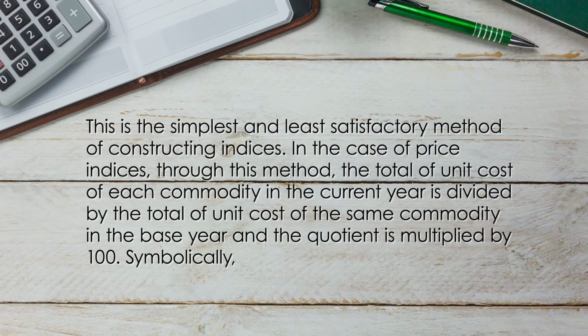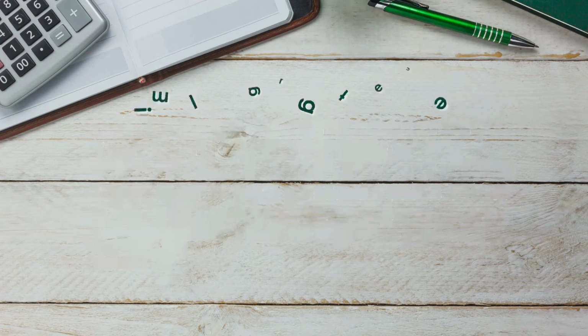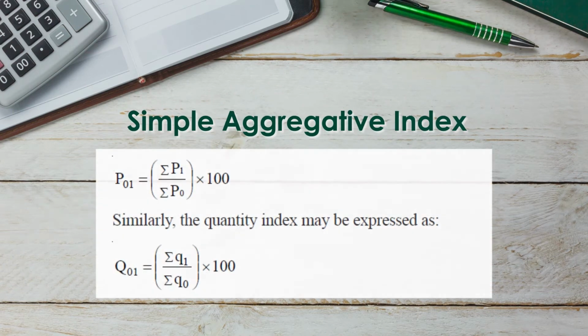This is the simplest and least satisfactory method of constructing an index. In the case of price indices, through this method, the total of unit cost of each commodity in the current year is divided by the total of unit cost of the same commodity in the base year, and the quotient is multiplied by 100. So symbolically, P01 is sigma P1 divided by sigma P0 multiplied by 100. Similarly, the quantity index may be expressed as Q01 equals sigma Q1 divided by sigma Q0 multiplied by 100.